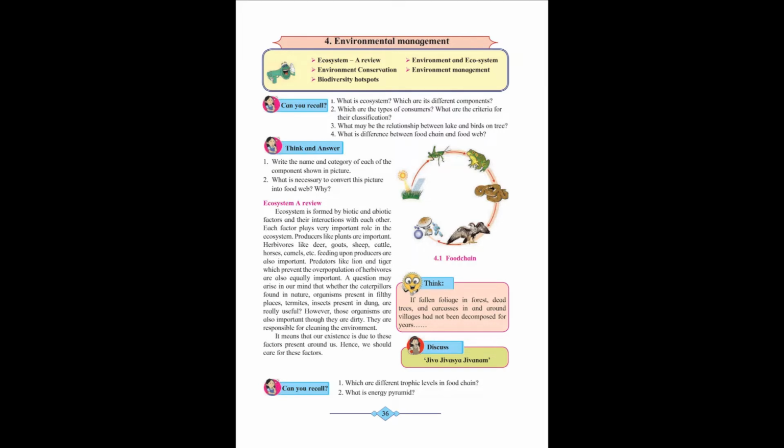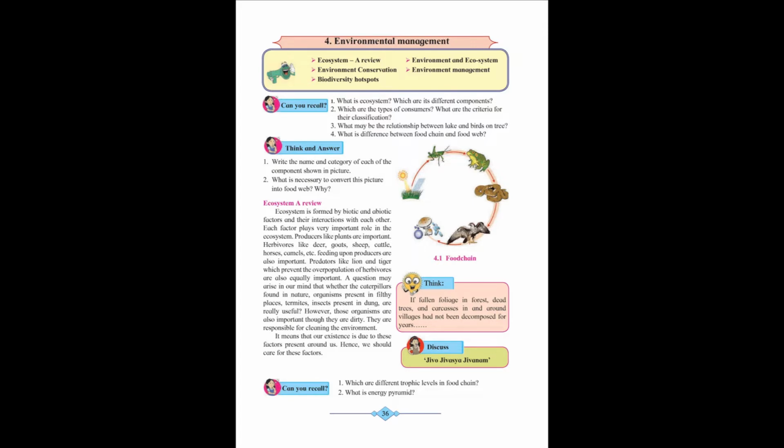The names are grass, grasshopper, frog, snake, eagle and fungi. Grass forms the producers, grasshopper forms the primary consumer, the frog belongs to secondary consumer, the tertiary consumer is the snake, the apex consumer is the eagle and fungi is the decomposer.